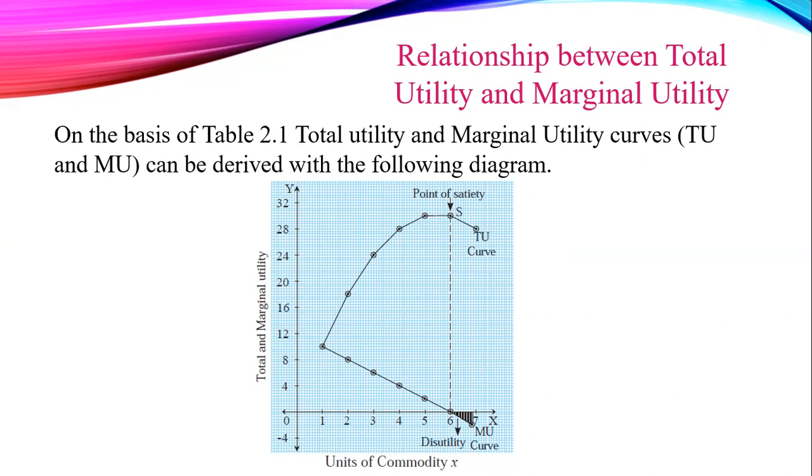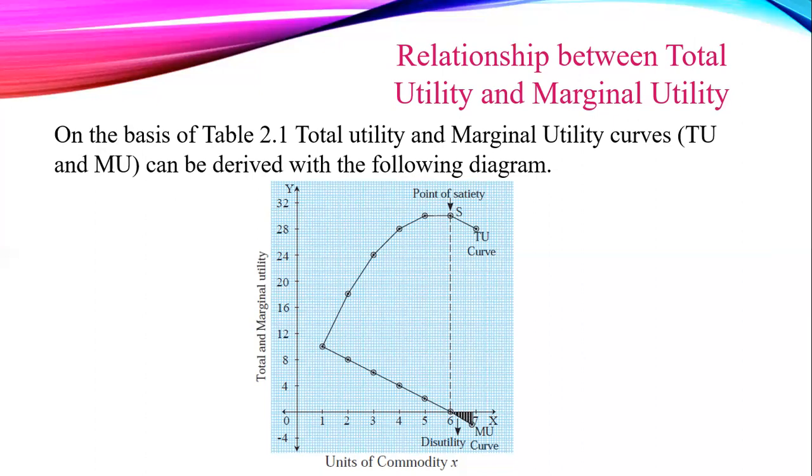Marginal utility curve shows zero and negative levels of marginal utility, whereas total utility curve shows maximum and constant total utility level. Total utility and marginal utility of the very first unit of X consumed are the same.